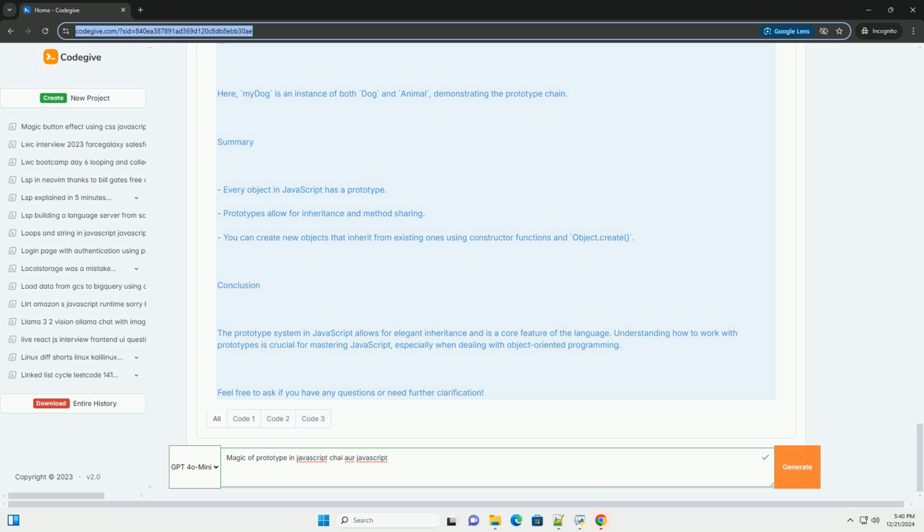Conclusion. The prototype system in JavaScript allows for elegant inheritance and is a core feature of the language. Understanding how to work with prototypes is crucial for mastering JavaScript, especially when dealing with object-oriented programming.